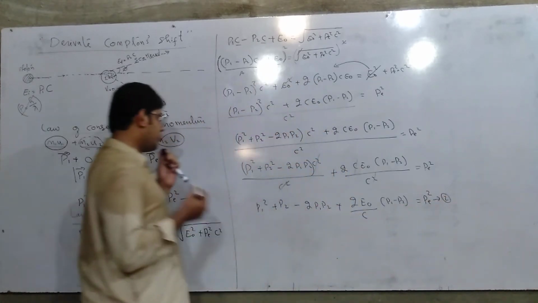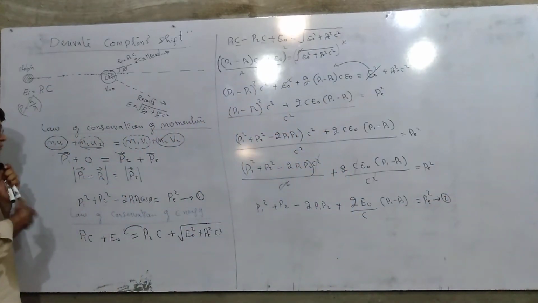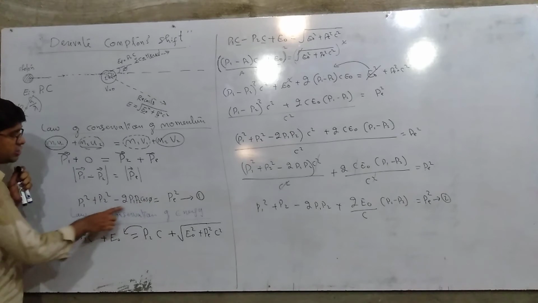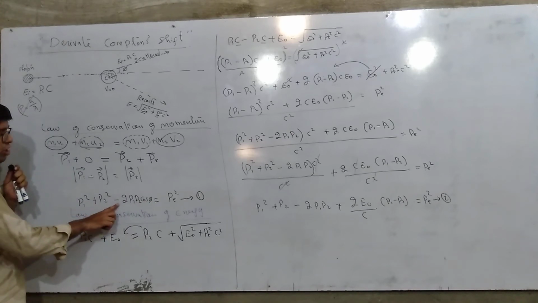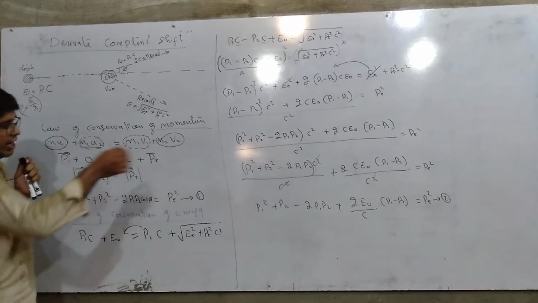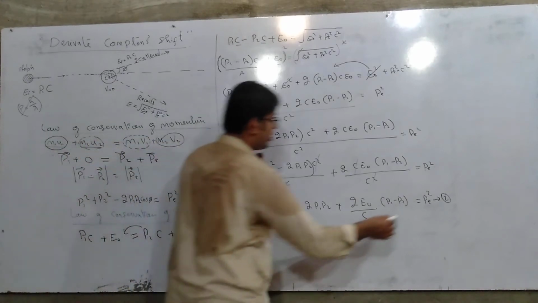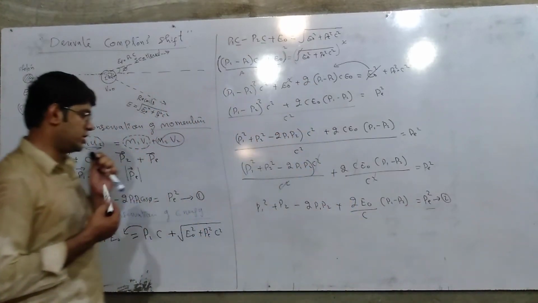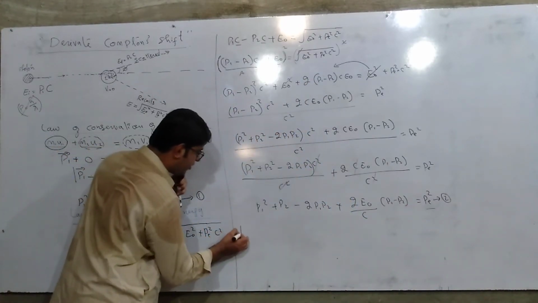We know that in equation 1 we have obtained the relation PE square equals P1 square plus P2 square minus 2P1 P2 cos theta, and here we can put this instead of PE square. So what equation will we get?